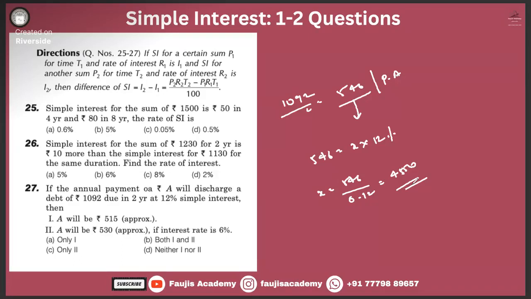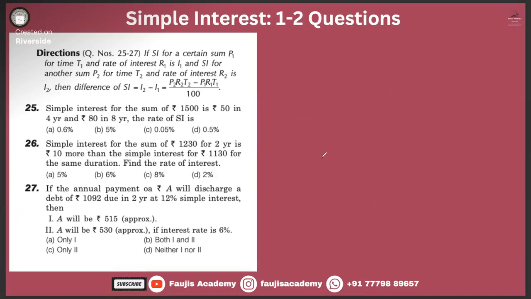It includes the P thing, I think. The debt is 1092, which includes the principal amount in 2 years, right? Yes, sir. So that means 1.24x is equal to 1092, right? For 2 years at 12%, it means 1092 divided by 1.24. That means the debt that was actually taken was 880 rupees, right? Yes, sir. 880 rupees, so that will be the debt basically.